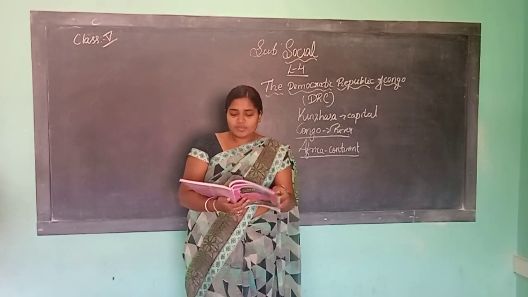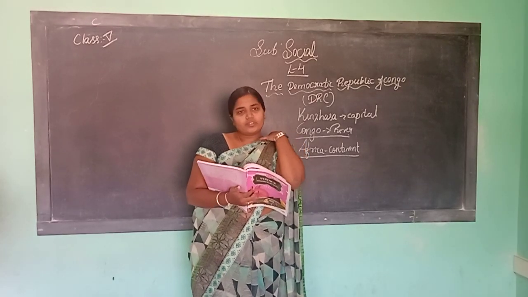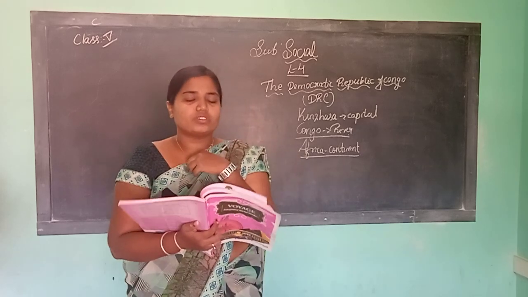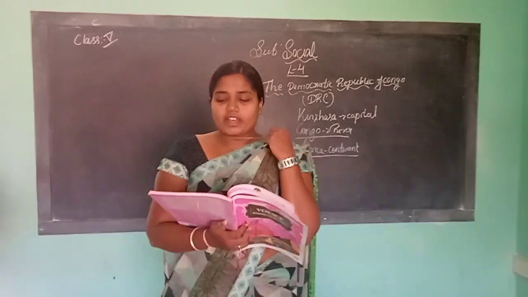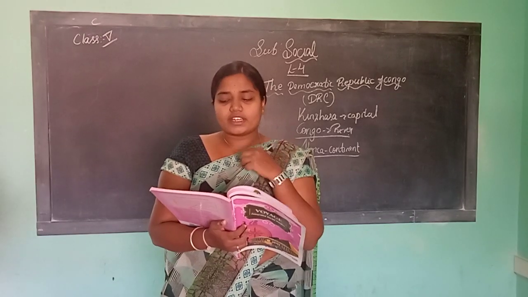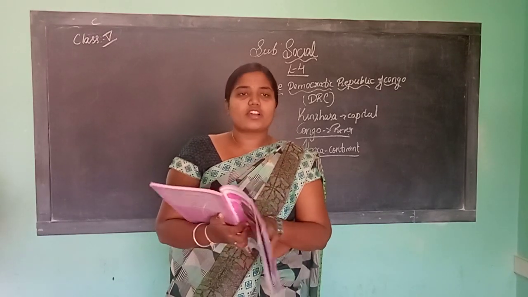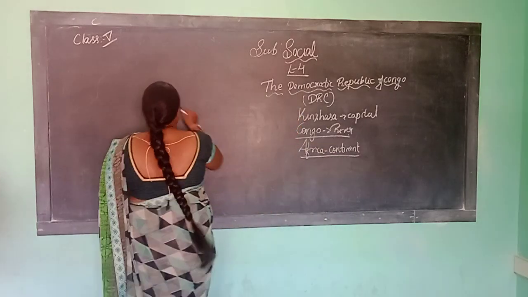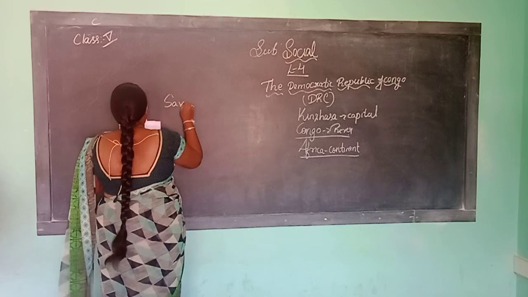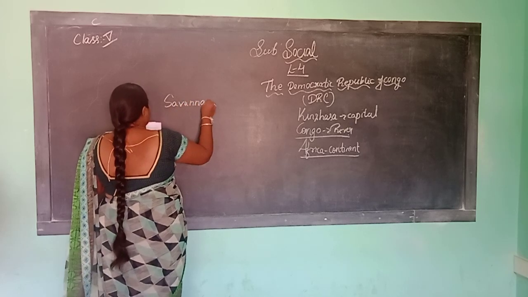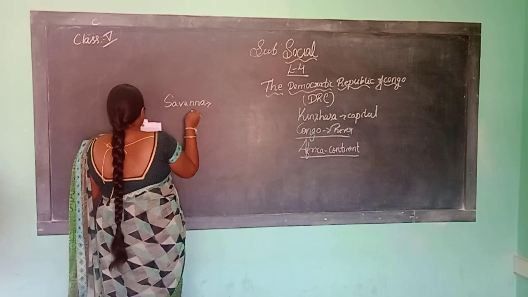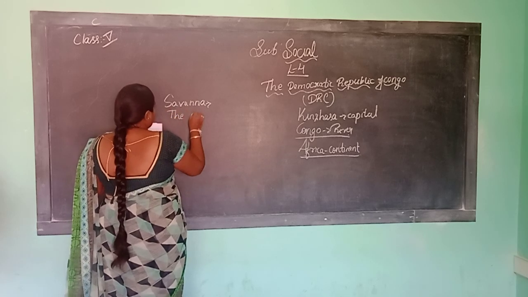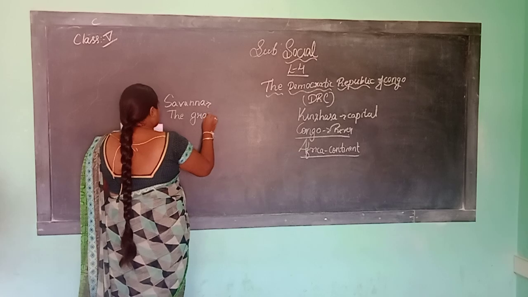So what does savanna mean? Savanna means the grasslands with few scattered trees. Such open grasslands are called savanna. What is savanna? Savanna means the grasslands with few scattered trees.